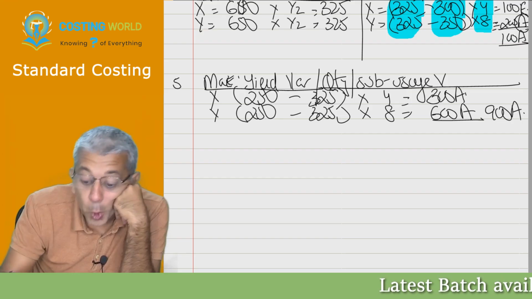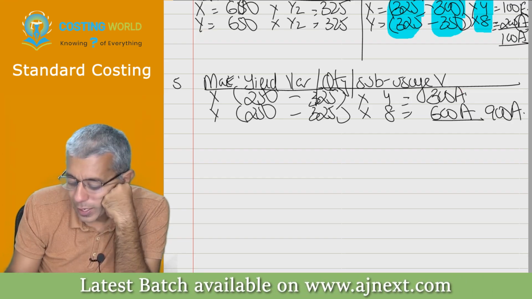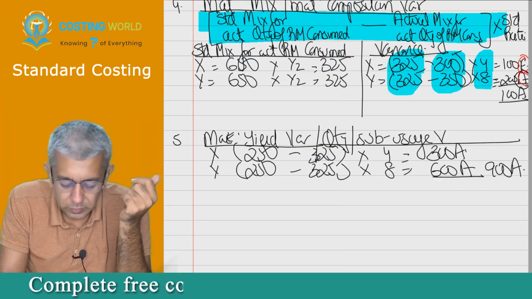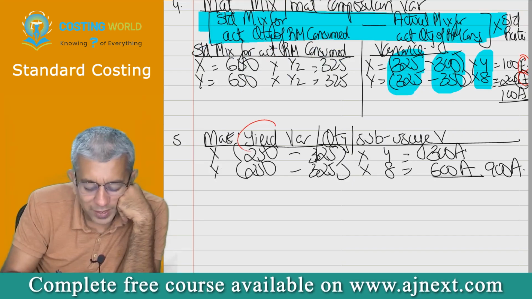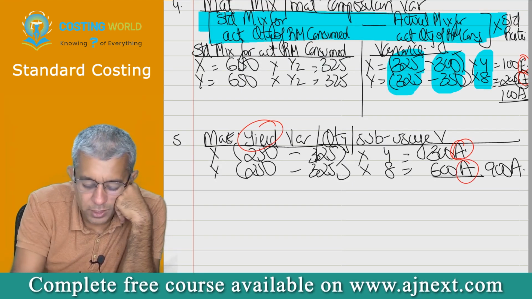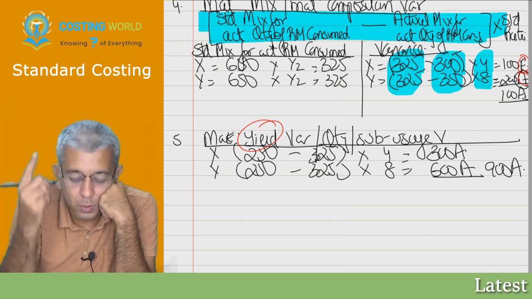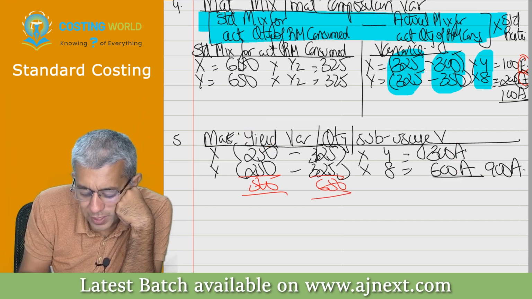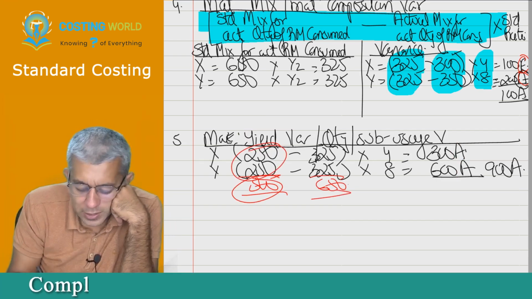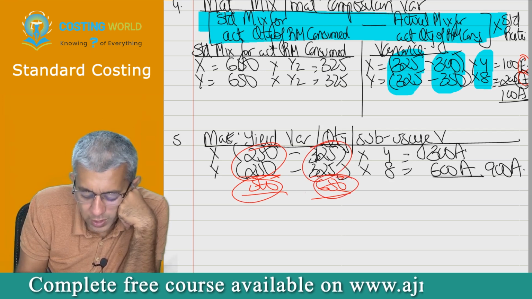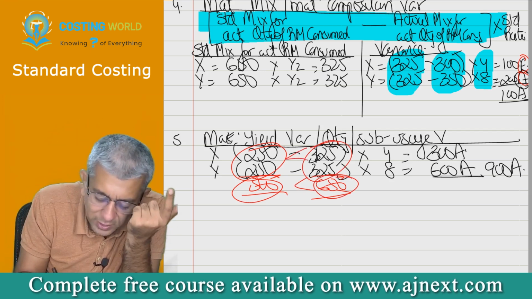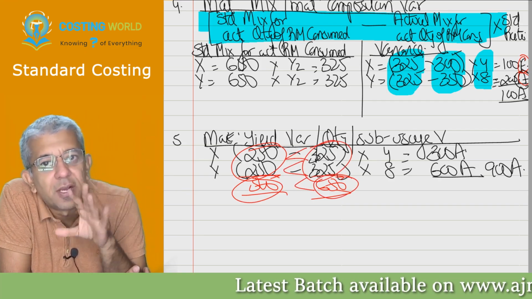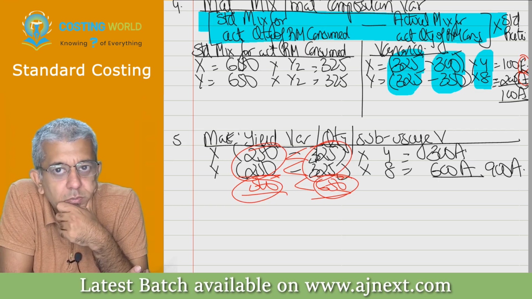Now one thing I hope you all will understand. In mixed variance, if one is adverse, one is favorable. That's common sense. But in yield variance, if one is adverse, the other one will also be adverse. Sir, it is compulsory. Yes, it is compulsory. It is common sense, but I'll explain it by mathematics. This total is 500. This total is 650. Can you say 500 is also in the ratio of 1:1? 650 is also in the ratio of 1:1. So if 650 is more than 500, even this will be more than this, and even this will be more than this, no? Yes, sir. So if one is adverse, everything is adverse. Is that understood? Yes, sir.